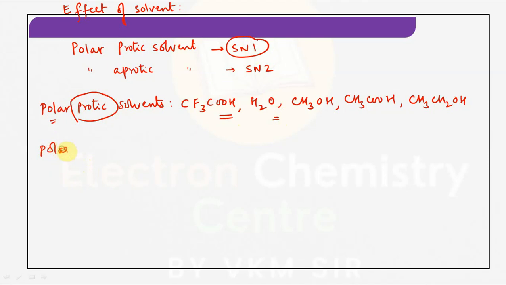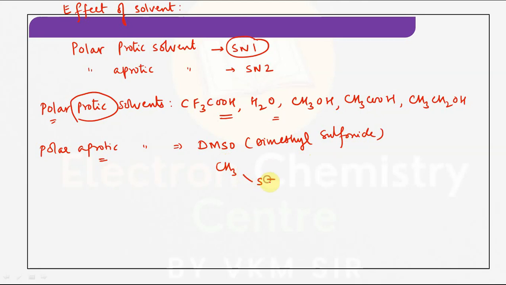But we have polar aprotic solvents. They can be dissociated, but they cannot produce charges. So they cannot produce H+, they cannot give H+ ion. Such types of solvents are said to be polar aprotic, which are favorable for SN2 reactions. The best example is DMSO, dimethyl sulfoxide. This is the structure of dimethyl sulfoxide.